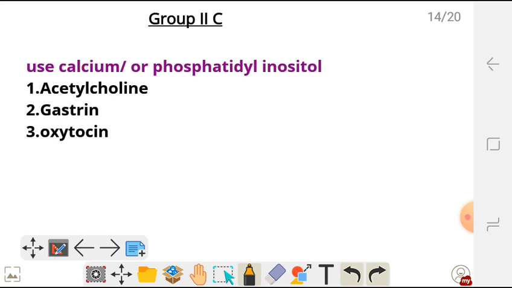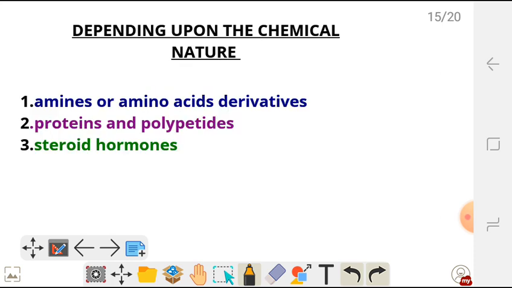Oxytocin is involved in contraction of the uterus during childbirth. Okay, so that's classification of hormones in terms of mechanism of action. So we have group 1 and group 2, but group 2 can be further classified as A, B and C.